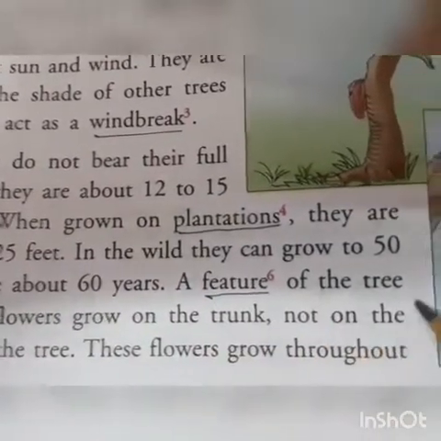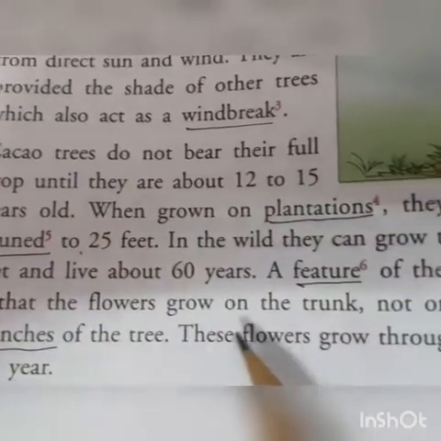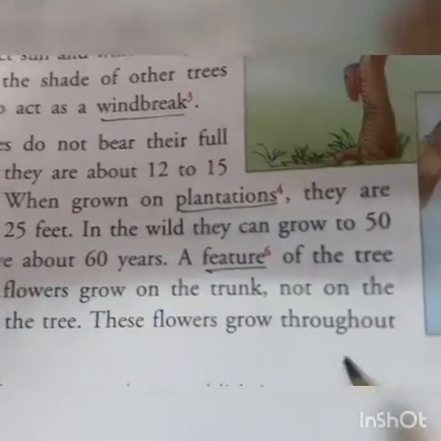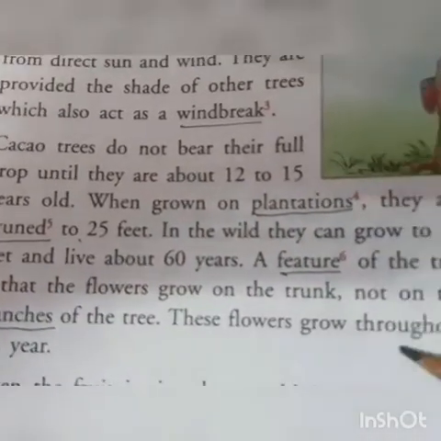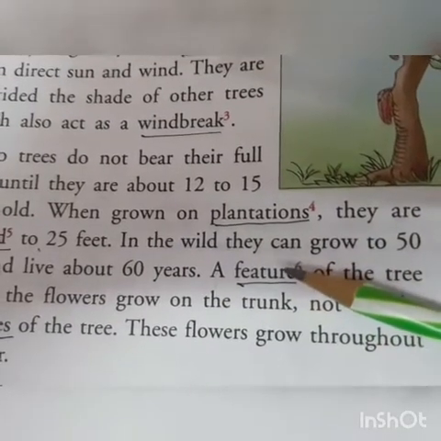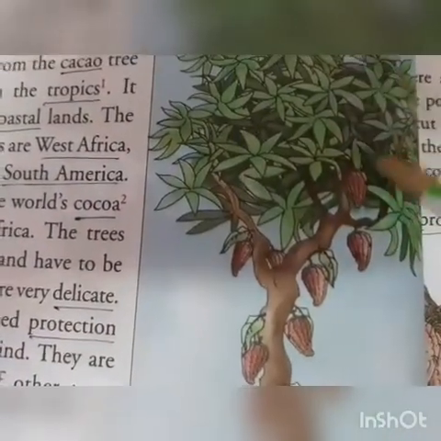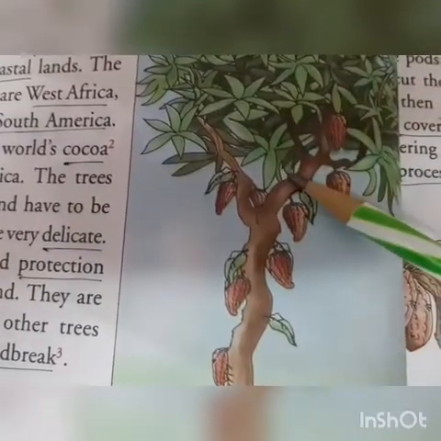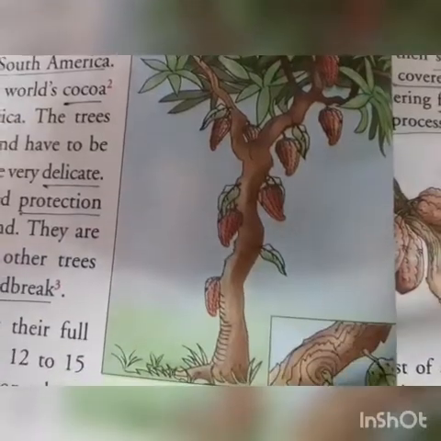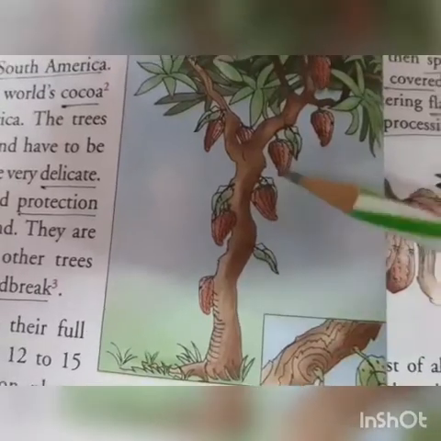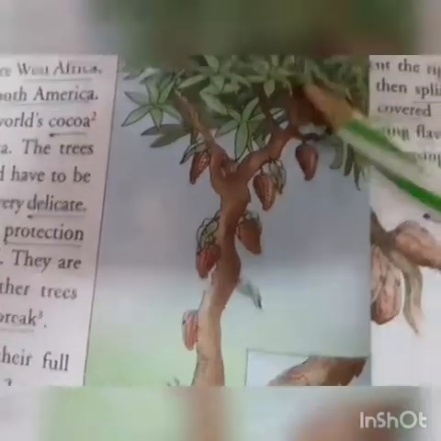A feature of the tree is that the flowers grow on the trunk, not on the branches of the tree. The flowers grow throughout the year. Now once the flower starts growing in the cacao tree, the speciality of this cacao tree is that the flowers don't grow on the branches. Normally what happens in a tree, the flowers always grow on the branches of the trees, but in the cacao plant, the speciality is that the flowers grow on the trunk. This is the trunk part. You can see those cacao pods over here. So the speciality is that they grow on the trunk and not on the branches.